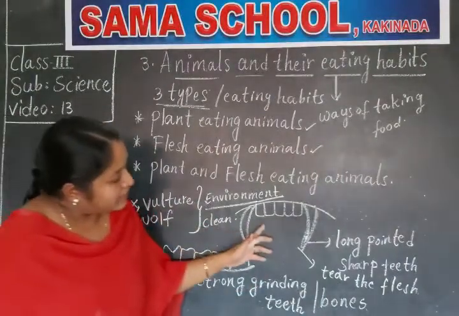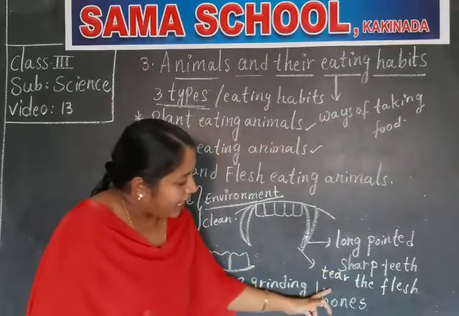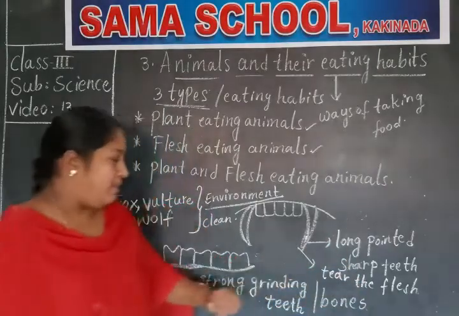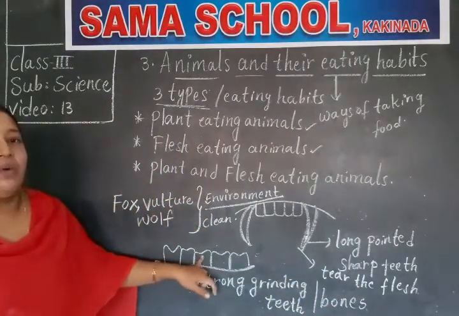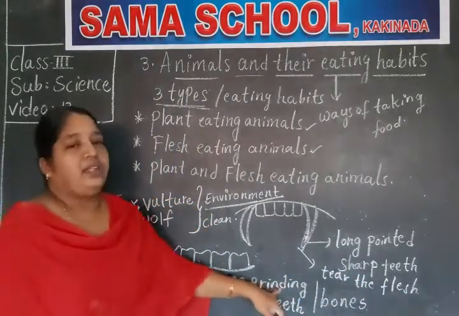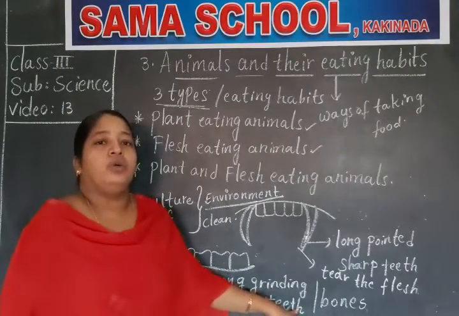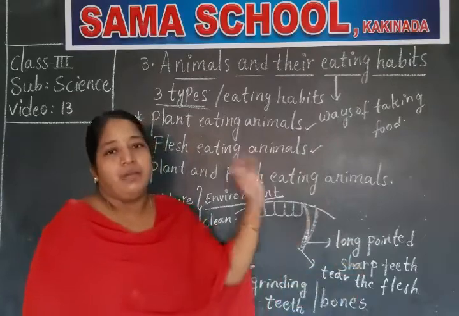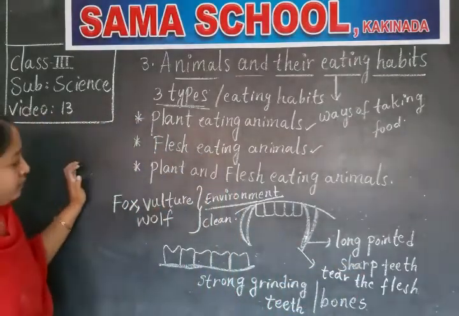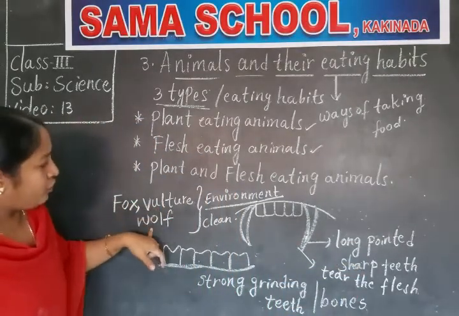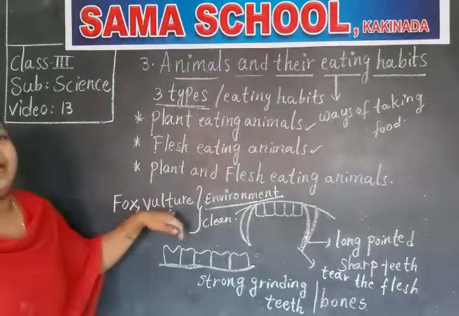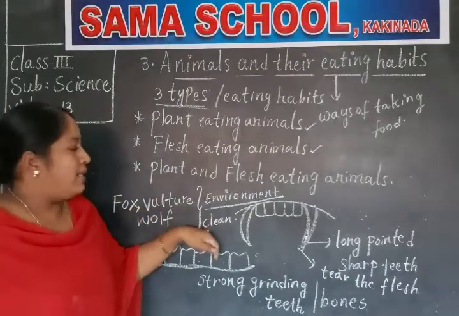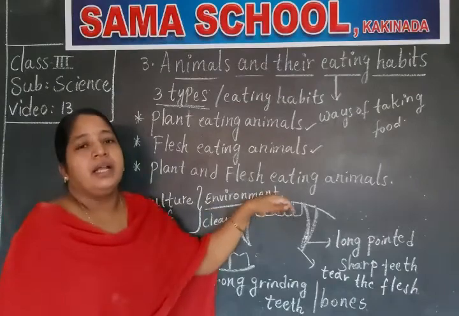At the back they have very strong grinding teeth which help to chew or grind the flesh as well as bones of animals. Clear, children? And fox, vulture, wolf eat the dead animals and keep our surroundings clean.